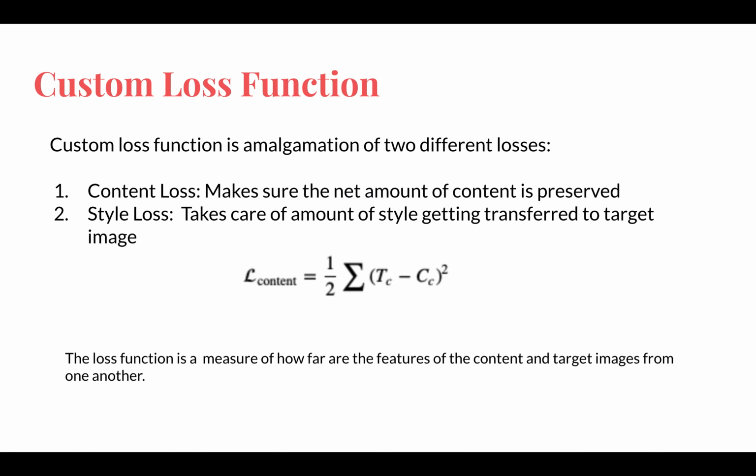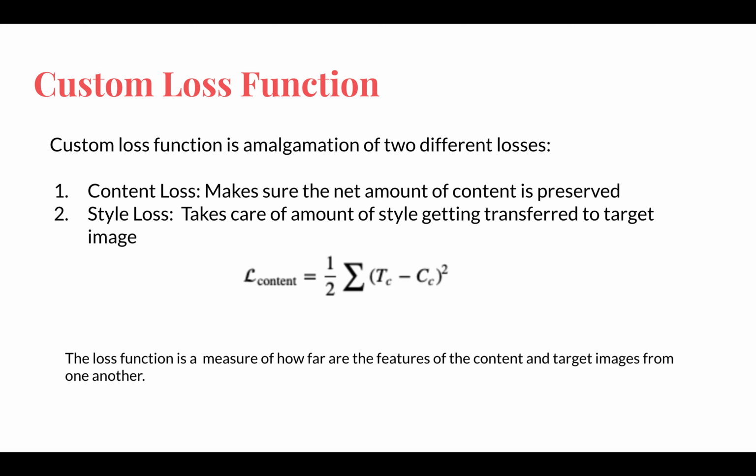Let's talk about the custom loss function. The custom loss function is used to identify the best output. Our main objective is to minimize the loss. Thus, the custom loss function is an amalgamation of two different losses: the content loss, which makes sure that the net amount of content is preserved, and the style loss, which takes care of the amount of style getting transferred to the target image.